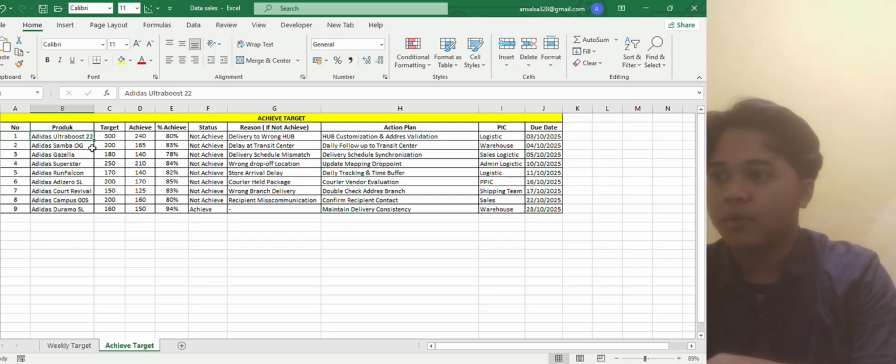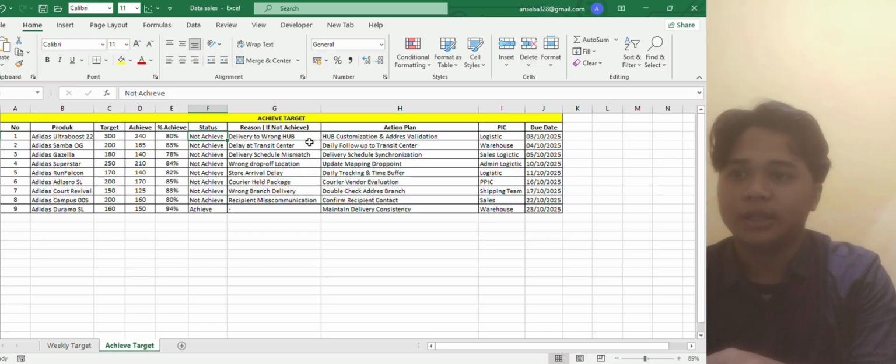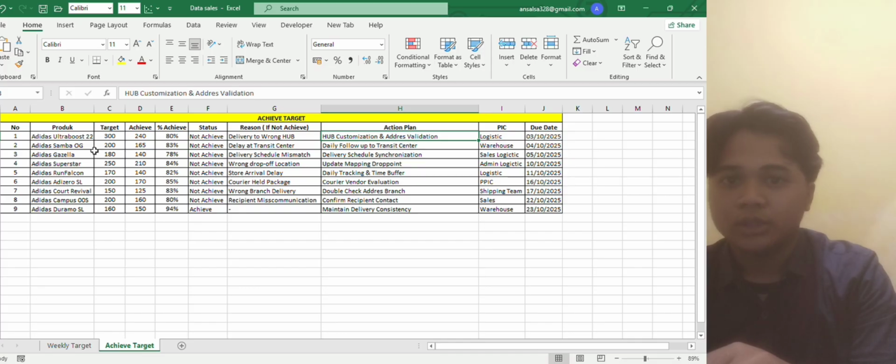Okay, for number 1, the product is Adidas Ultra Boost 2022. And the target is 300 pieces, with the achievement of 240, resulting in 80%, which means the target was not achieved, and the reason is delivery to wrong hub. So the action plan is hub customization and address validation handled by logistic, and the due date is 3 October 2025.